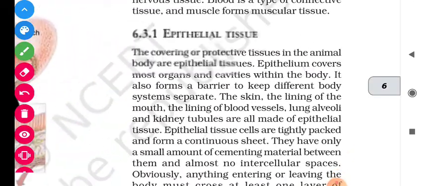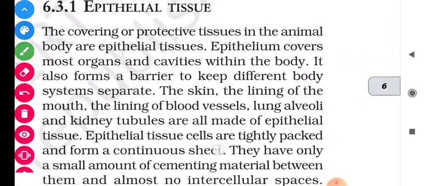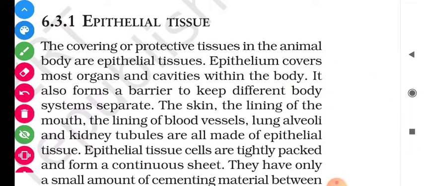So let us first try to understand the epithelial tissue. It is the covering and protective tissue in the animal body. This is called epithelial tissue. This tissue covers most of the organs and cavities within the body. It also forms a barrier to keep different body systems separate. When you studied the digestive system in animals, the various body organs are separated from each other, and that separation is because of this epithelial tissue.